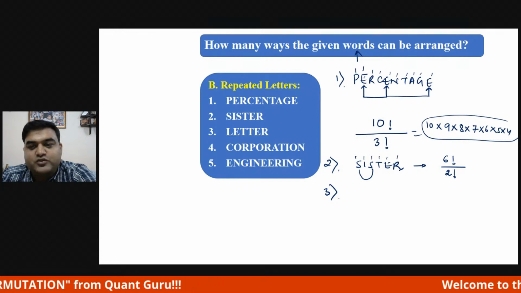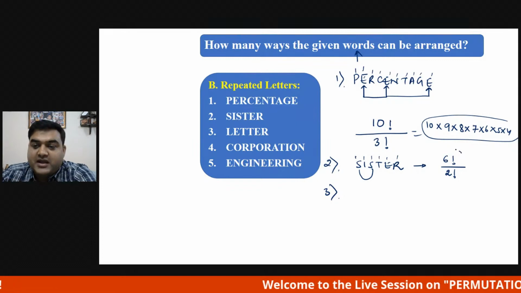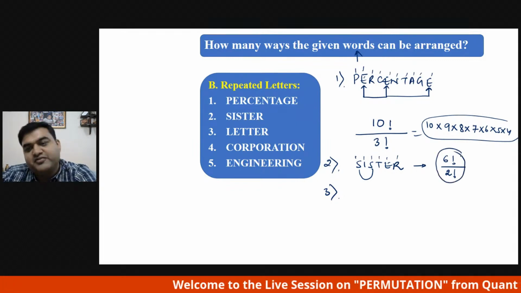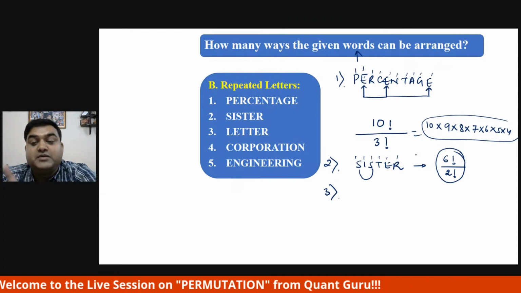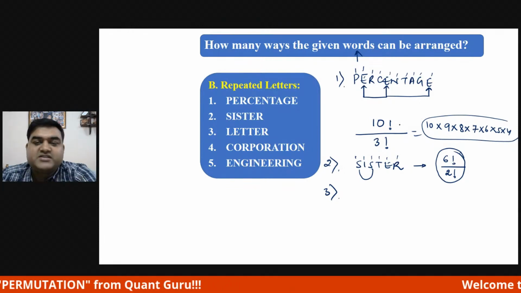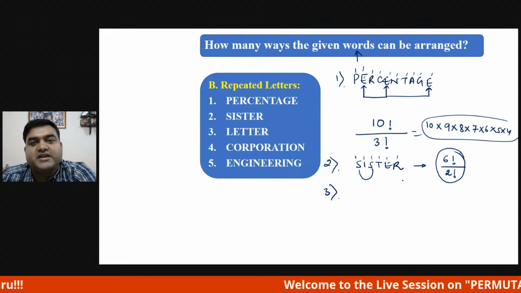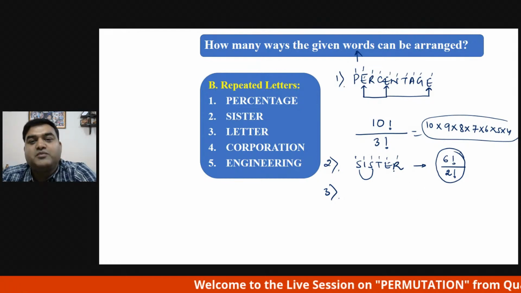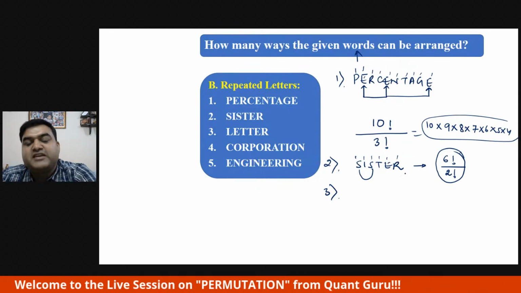It is n factorial divided by the repetition factorial. I am telling you, don't use any formula. Ultimately, I have already told you nCr is equal to n factorial divided by n minus r factorial, and again you will do 6 minus 4, which is 2 factorial.